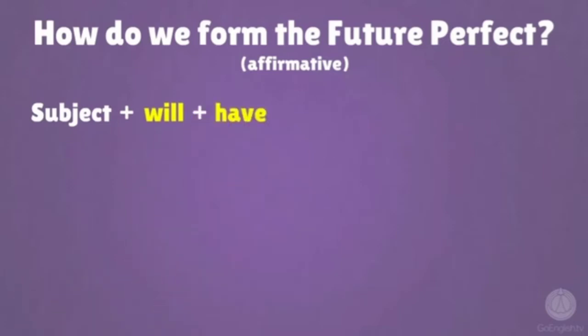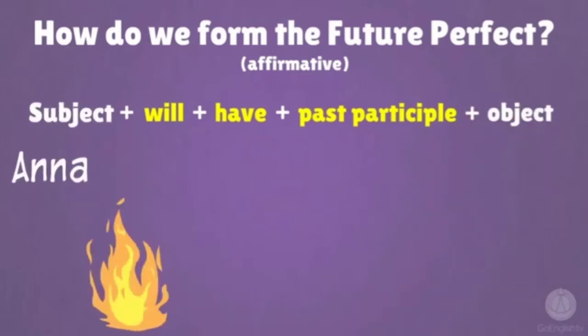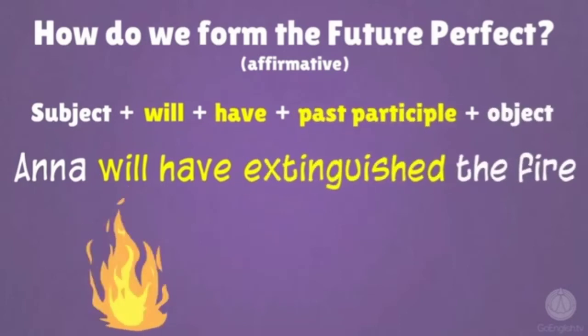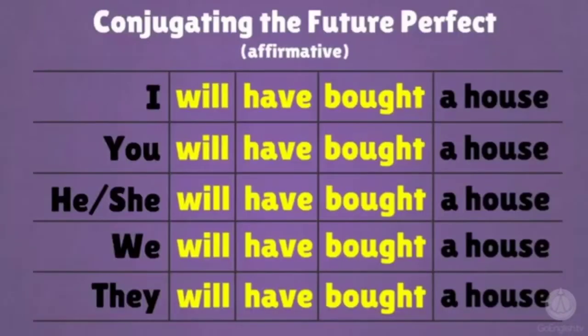The form of the future perfect affirmative is subject plus will plus have plus past participle plus object. This is the example. Anna will have extinguished the fire. Next, conjugating the future perfect tense affirmative. Whatever the subject you use, whether it is plural or singular, you will always use will have plus past participle.